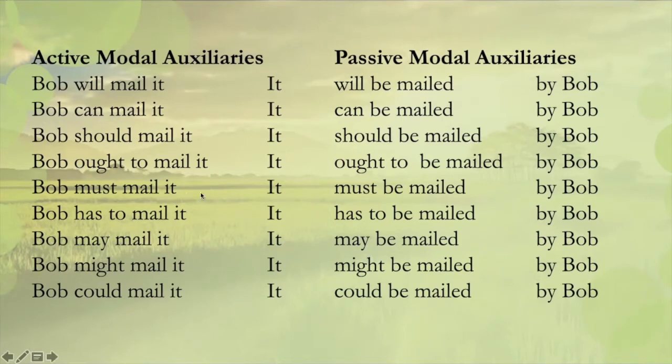Bob must mail it. The passive form would be it must be mailed by Bob. Bob has to mail it. The passive form is it has to be mailed by Bob. Bob might mail it. The passive form is it might be mailed by Bob. Bob could mail it. The passive form would be it could be mailed by Bob.